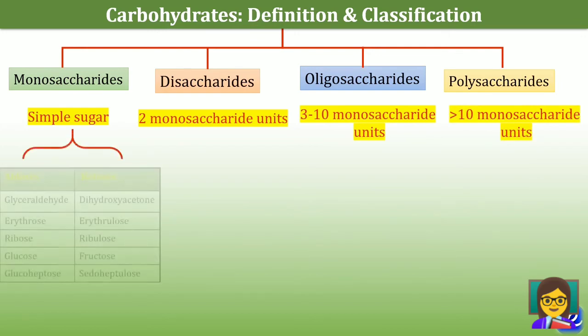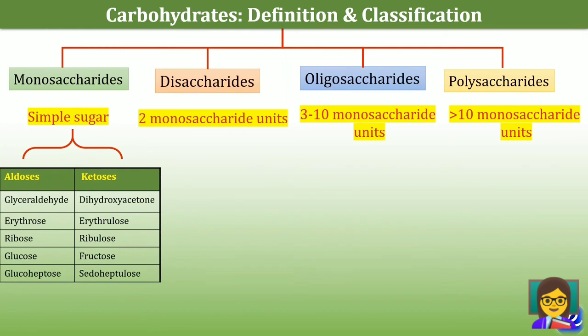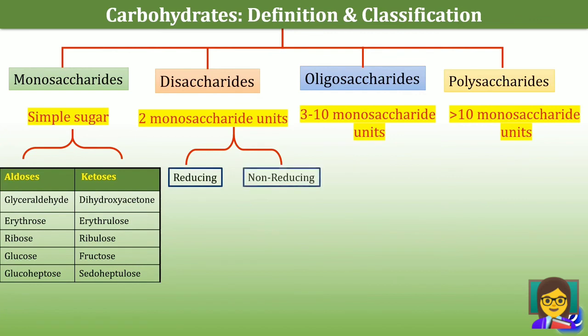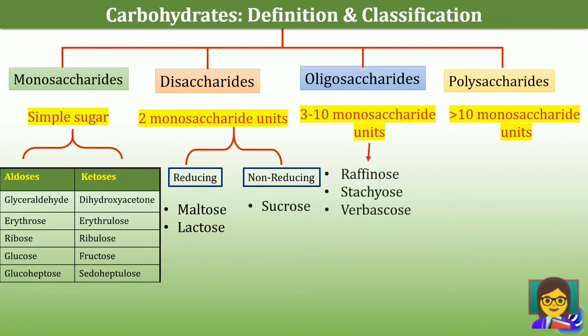The examples of monosaccharides are aldoses and ketoses. Glyceraldehyde, erythrose, ribose, glucose, glucoheptose are aldoses, while dihydroxyacetone, erythrulose, ribulose, fructose and pseudoheptulose are ketoses. The examples of disaccharides are reducing disaccharides and non-reducing disaccharides. Maltose and lactose are reducing disaccharides, while sucrose is a non-reducing disaccharide.